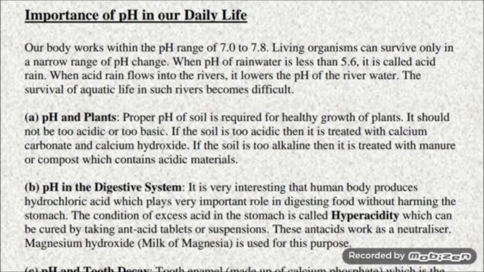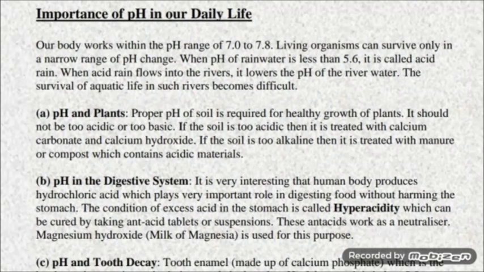First is pH and plants. The growth of plants depends to a large extent on the availability of proper pH conditions which suit them. Proper pH of soil is required for healthy growth of plants. It should not be too acidic or too basic. If the soil is too acidic, it is treated with materials like calcium carbonate and calcium hydroxide, which are basic compounds which neutralize the acidic effect. If the soil is too basic, then it is treated with manure or compost which contains acidic material.